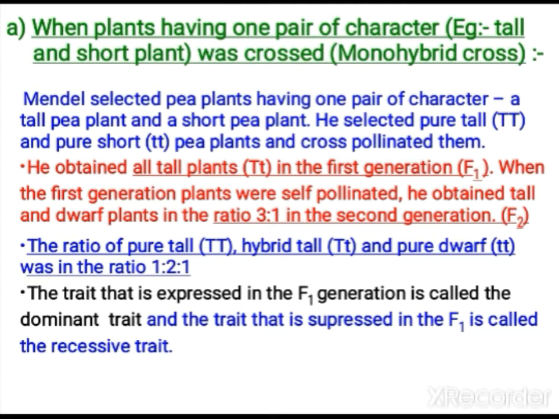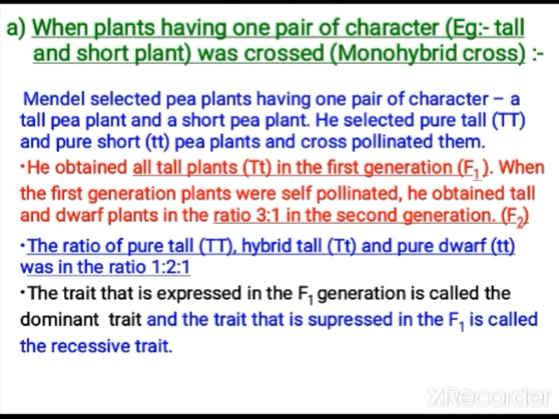Why do you call them pure for the character? Because the tall plant always produces only tall, never short, and the short plants always produce short and never tall. Why is it like that? Because these plants have a tendency to do self pollination. They never do cross pollination. Here he artificially cross pollinated the flowers. Actually, by nature they do self pollination, but here Mendel cross pollinated them.